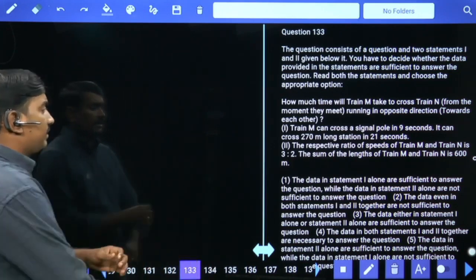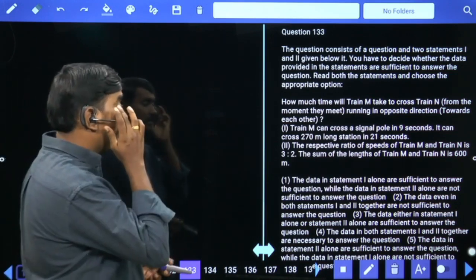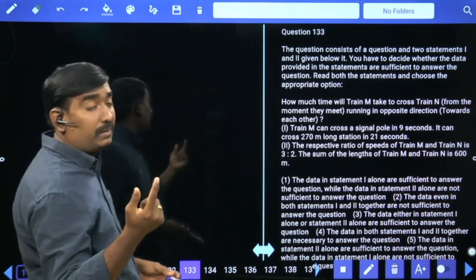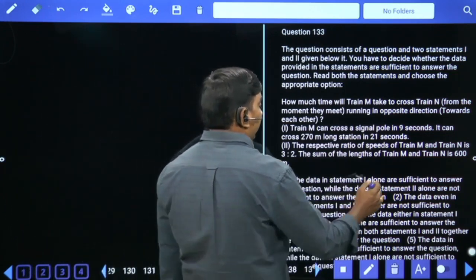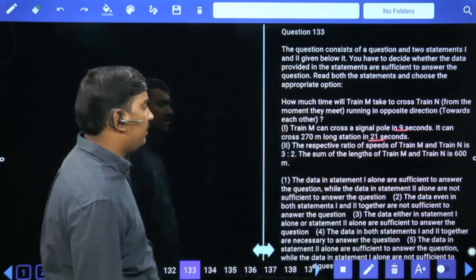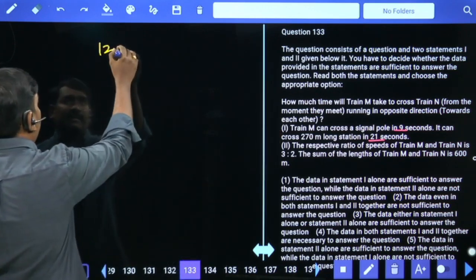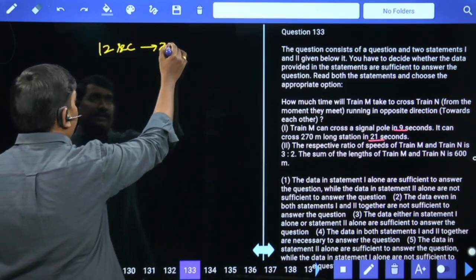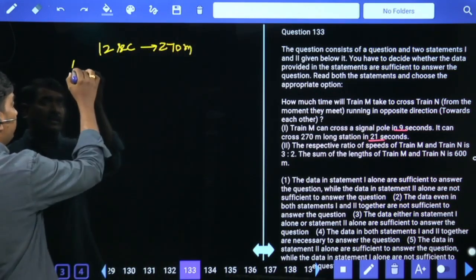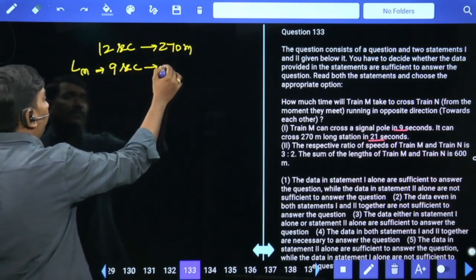Train M can cross a signal pole in 9 seconds. It can cross a 270 meters long platform in 21 seconds. From the first statement we can say M length and M speed. 9 seconds is for the signal pole, 21 seconds is for the signal pole plus the long station. 21 minus 9, in 12 seconds it can travel 270 meters. Length of the train M means in 9 seconds how much it can travel.